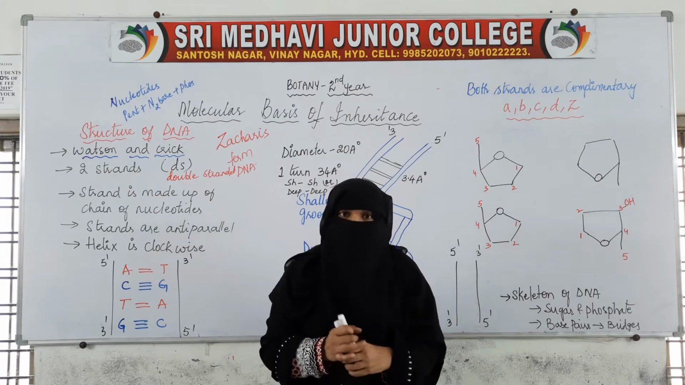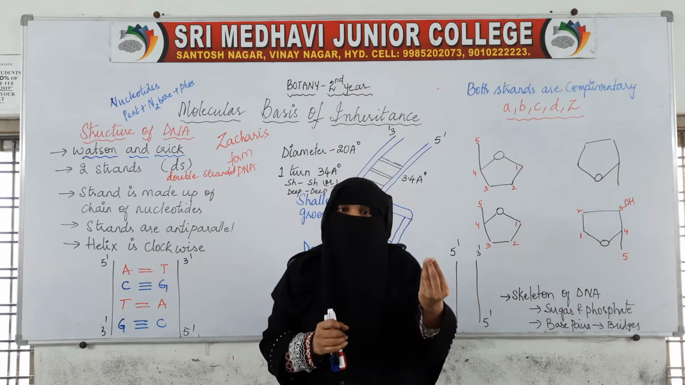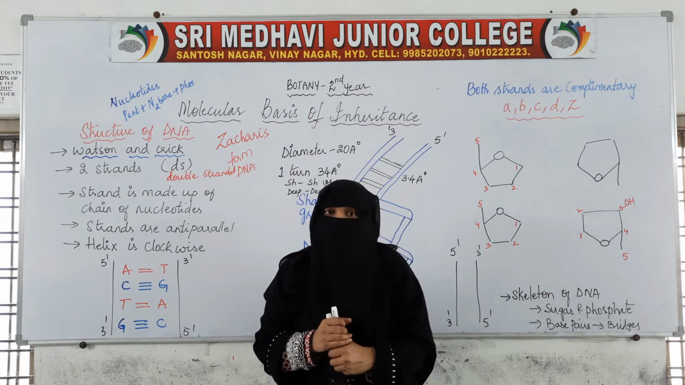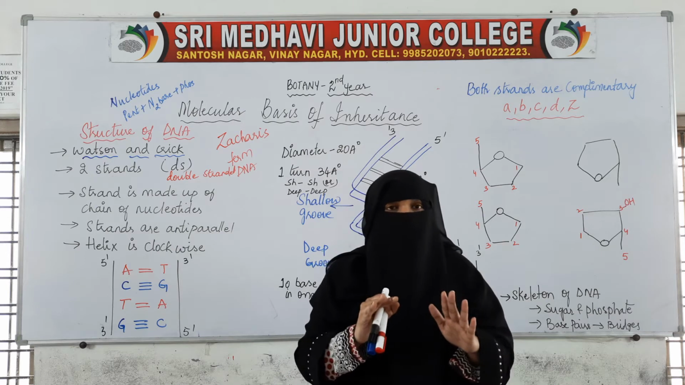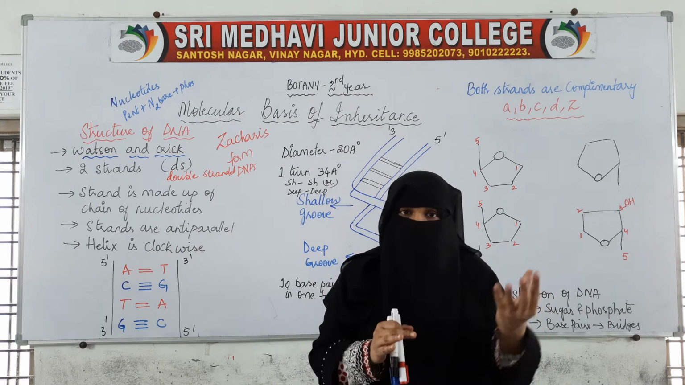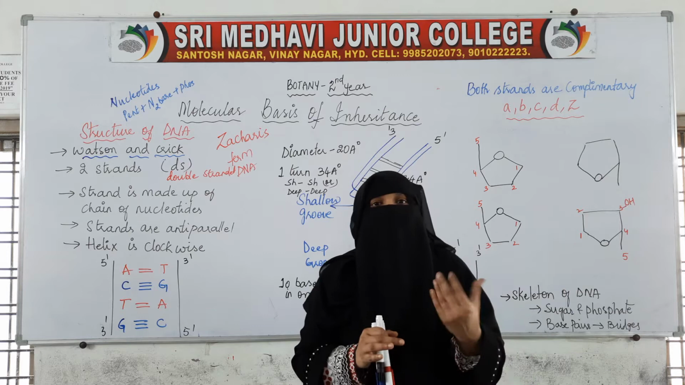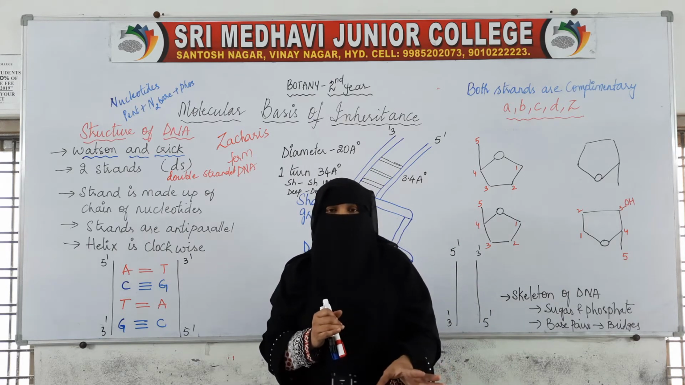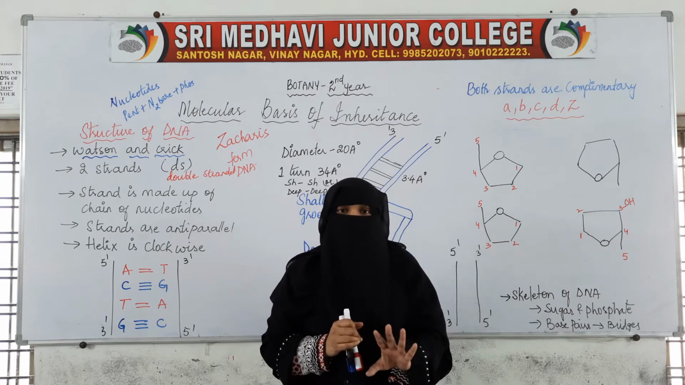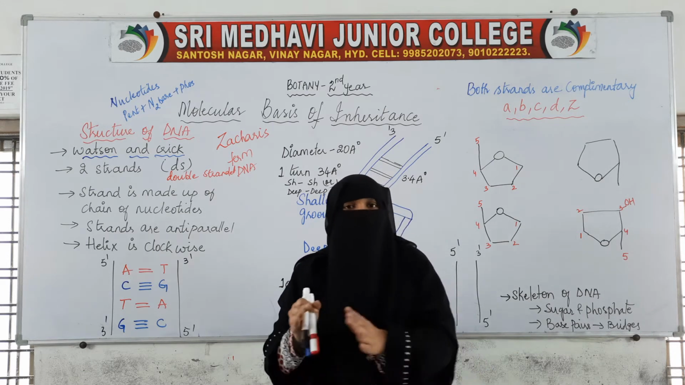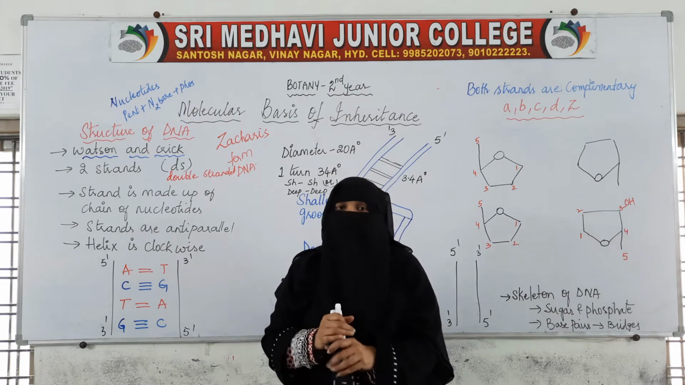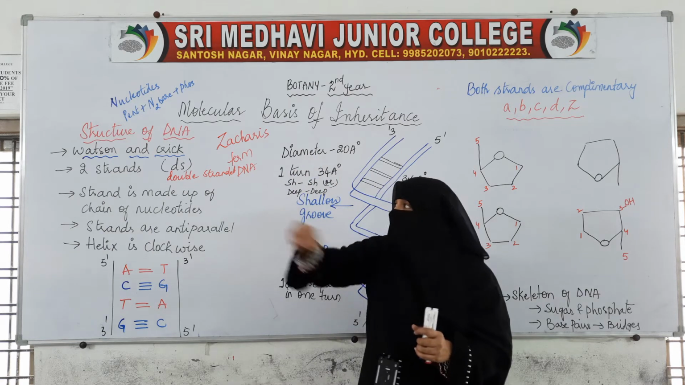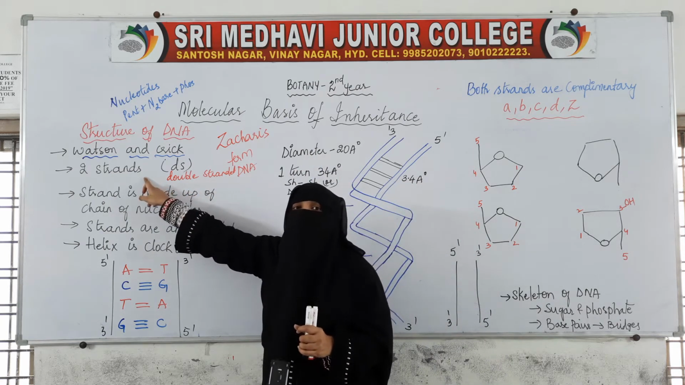But we have exceptions. In a few organisms, single-stranded DNA is also found and double-stranded RNA is found. But almost every time in an organism, the DNA is double-stranded and RNA is single-stranded. So when we discuss the structure of DNA, the first thing is that DNA is made up of two strands.